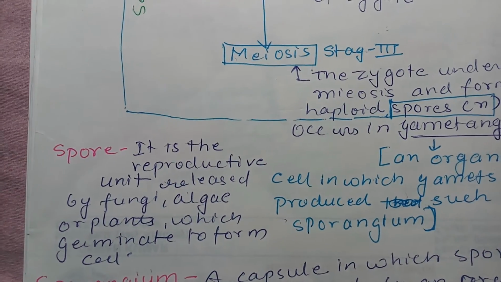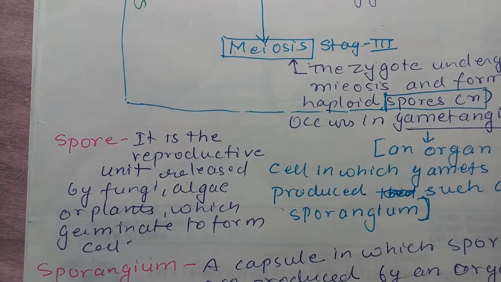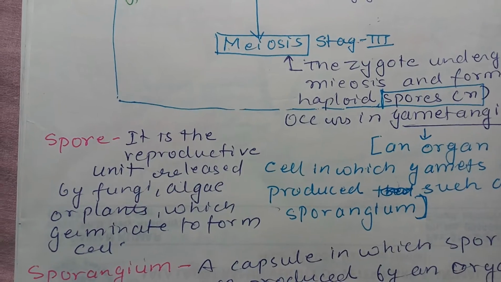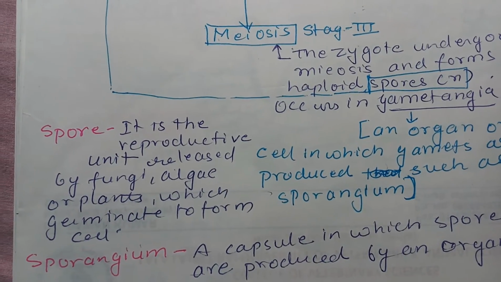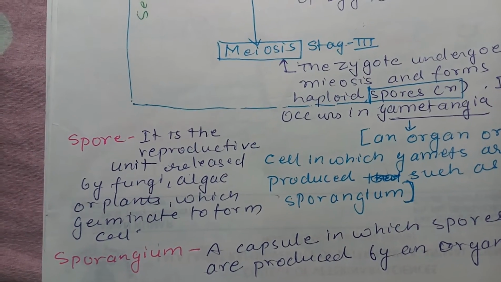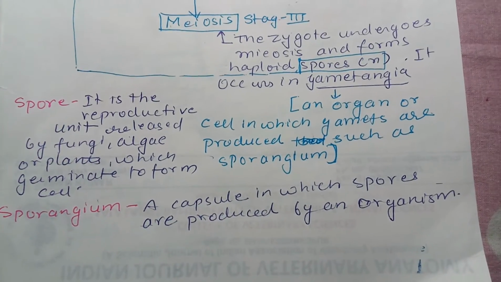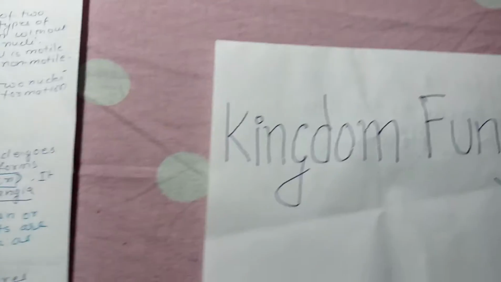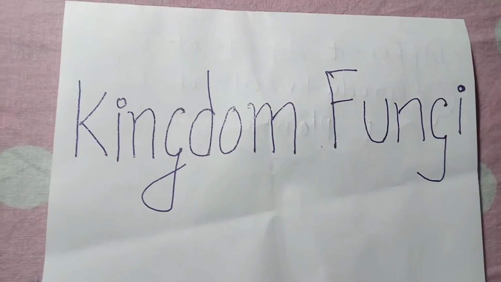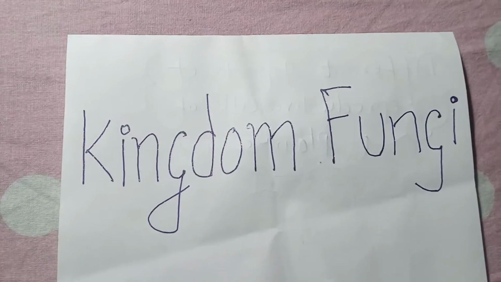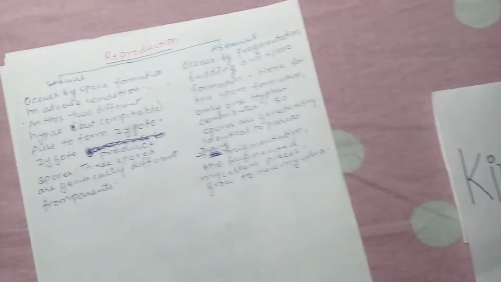What is a spore? It is the reproductive unit released by fungi, algae, and plants, which germinates to form a cell. So spore is a common term that we use for algae, fungi, and certain plants. A sporangium is a capsule in which spores are produced by organisms. So they are called sporangium.